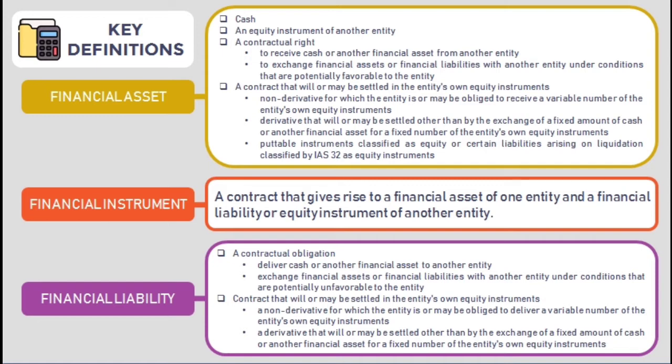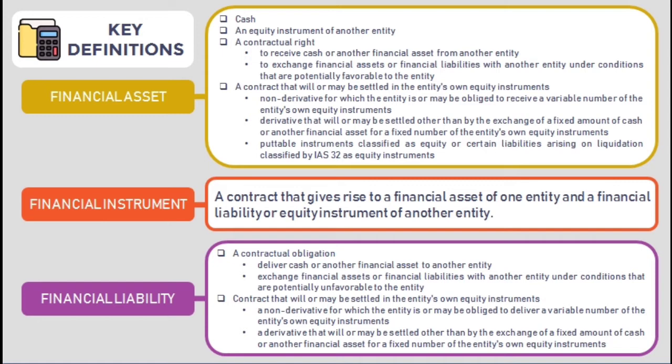It could be a non-derivative for which the entity is or may be obliged to receive a variable number of the entity's own equity instruments. It could be a derivative that will or may be settled other than by the exchange of a fixed amount of cash or another financial asset for a fixed number of the entity's own equity instruments. Putable instruments classified as equity or certain liabilities arising on liquidation are classified by IAS 32 as equity instruments.